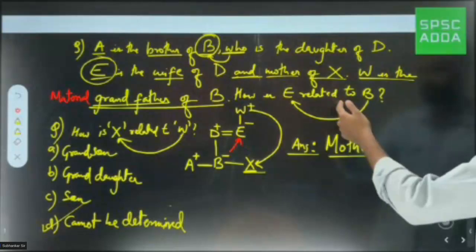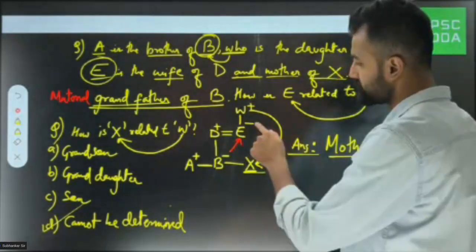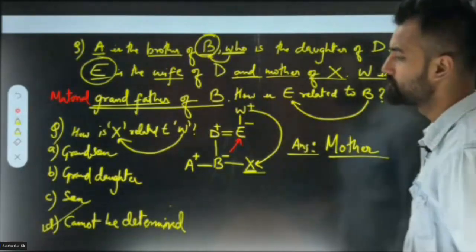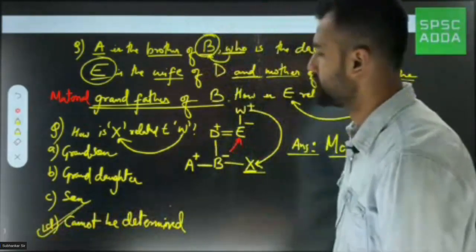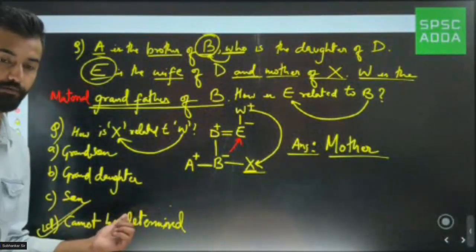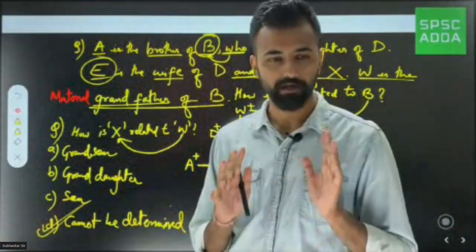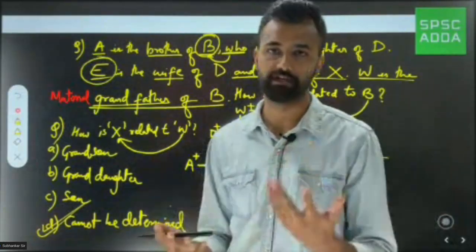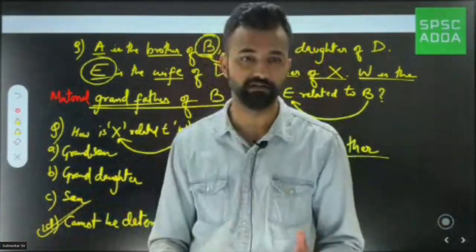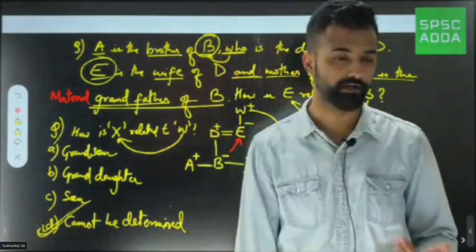But here is why we could have answered earlier: because it's a defined relation. See, if you look from B to E, I can see that E is a mother because there is a sign there. So that's why there we are able to say mother, but out here the answer would be cannot be determined. But if there had been an option of grandchild, suppose instead of son I had given you grandchild, then I would have ticked grandchild, okay? Because grandchild is like a neutral gender. It can be for both male and female. So that's why I would have ticked grandchild in this case. But out here, as we don't know the gender, we are going to tick cannot be determined.